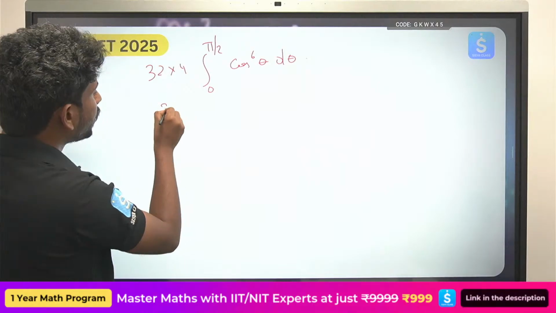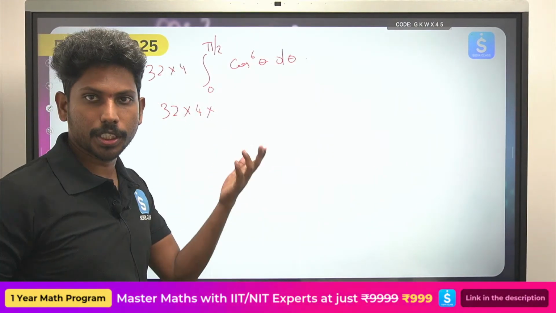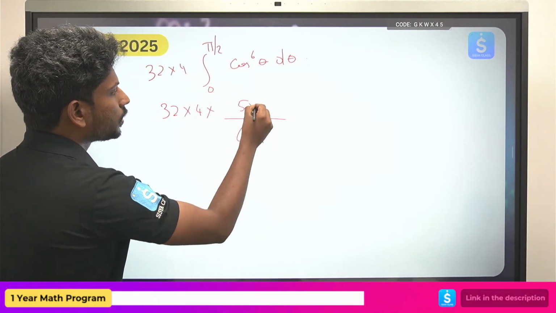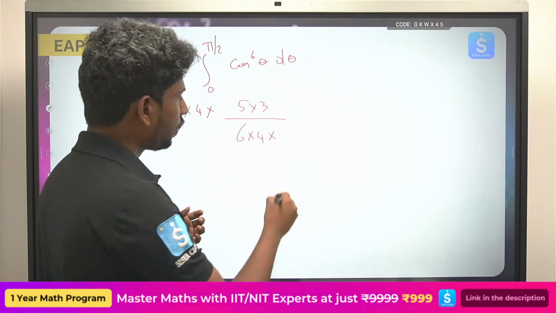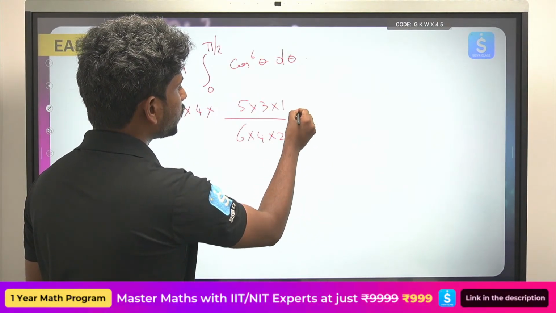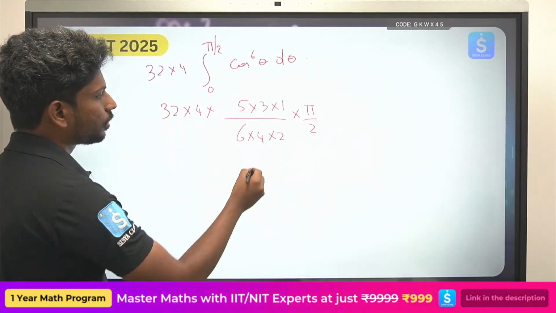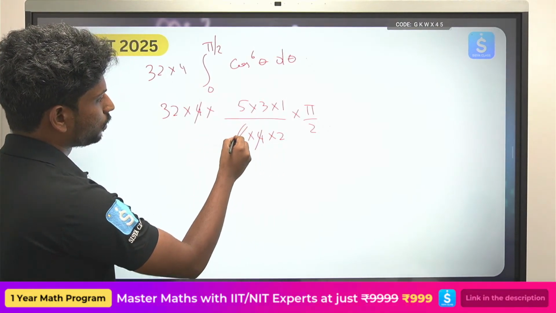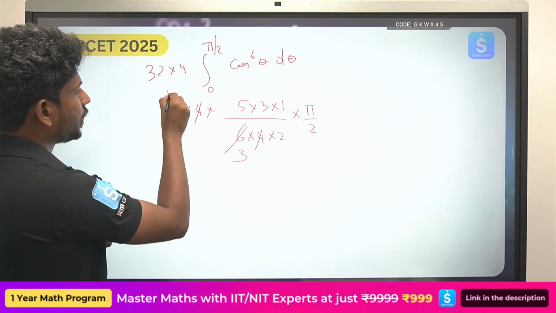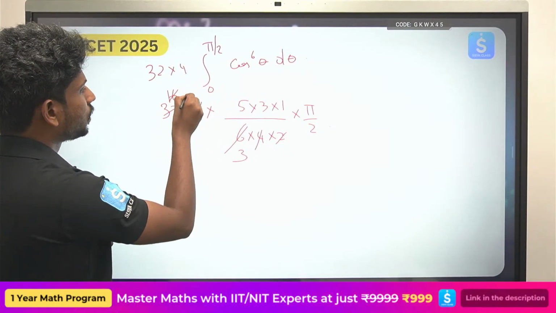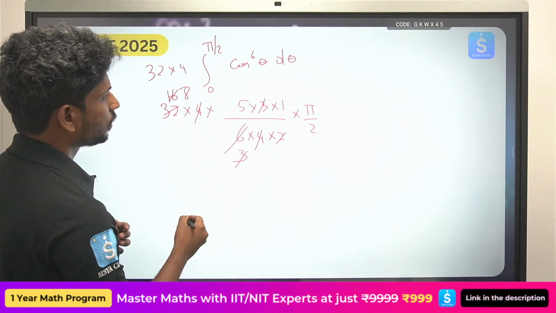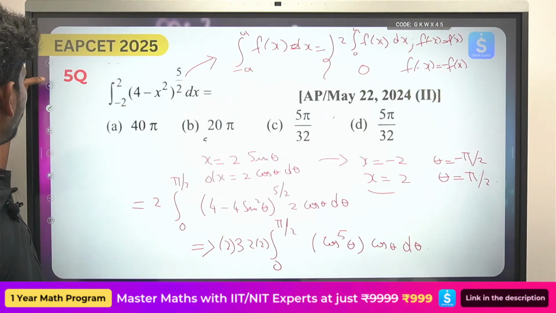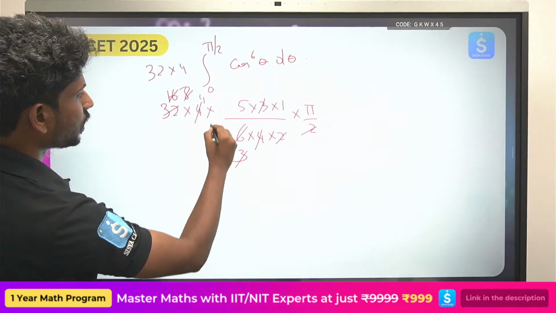So here how can we write 32 into 4? Use the same formula again, the same formula. What is the formula you have? 6 5 4 3 2 1, and because it is 6 it will be pi by 2. So now you can cancel 4 and 4, then you can cancel 2, 3 twos are 6, 2 eights are 16, and you can cancel 3 and 3. Again you can cancel 4 and 4. So you can cancel everything and you get 20 pi. The answer is 5 into 4, 20 pi.